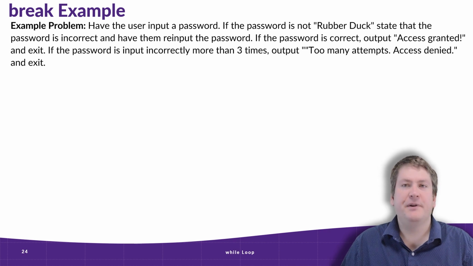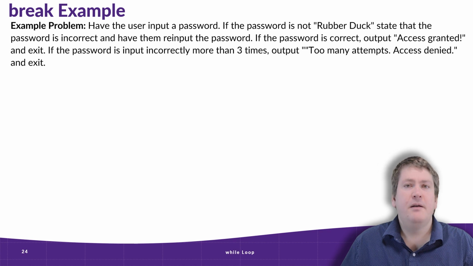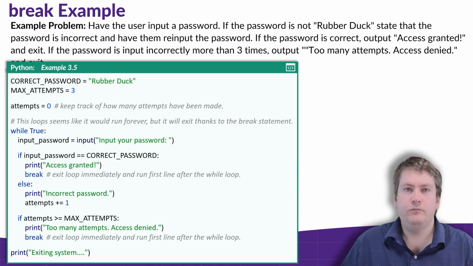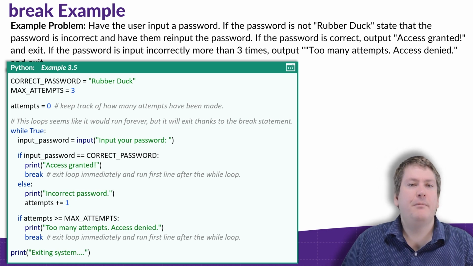So the idea here is we're checking a password. If the password's good, then we say access granted. If the password is bad, we keep letting them re-enter it. But if they enter it wrong too many times, then we lock them out. And I have the solution here, but let's explore this a little bit by running it in PyCharm.